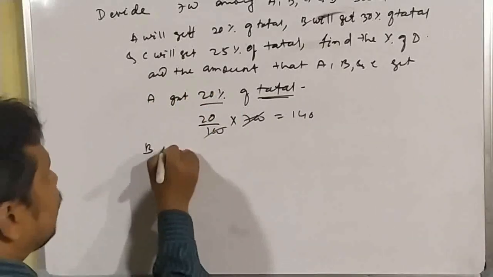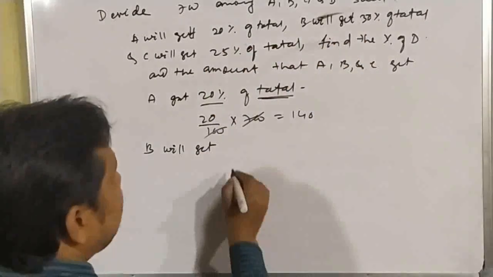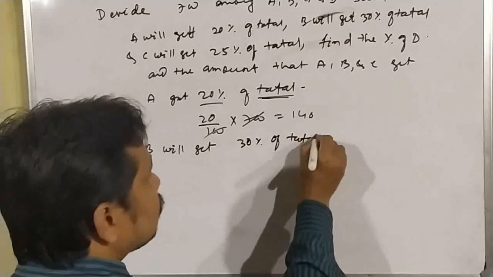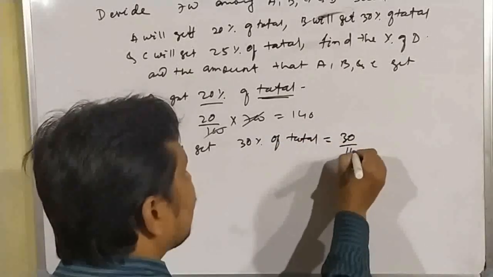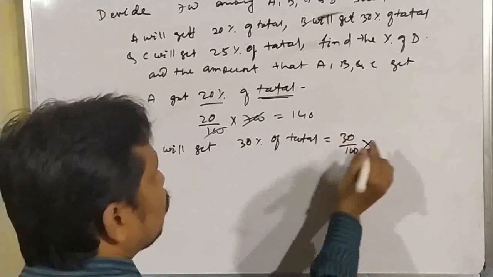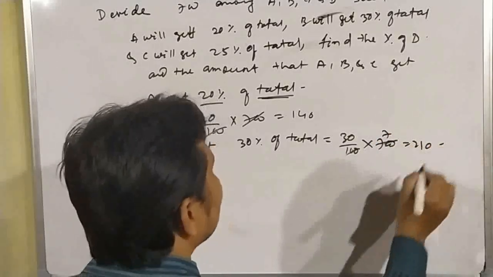Similarly, B will get how much? B will get 30%. So 30% of total. That means 30 by 100. 30% means 30 by 100. Of means multiply. Total means 700. And the result will be 210.